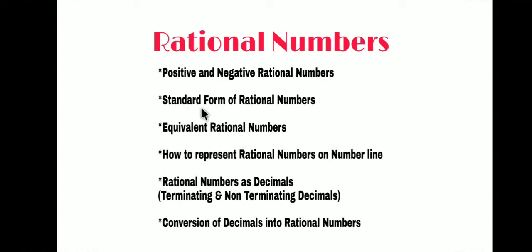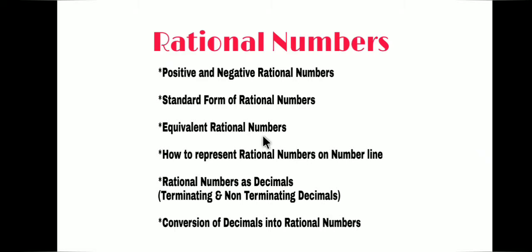Then we have seen the standard form of rational numbers. That means if a rational number is in the form of P upon Q and P and Q are co-prime numbers, the only common factor between P and Q being 1, in that case the rational number P upon Q is in standard form.